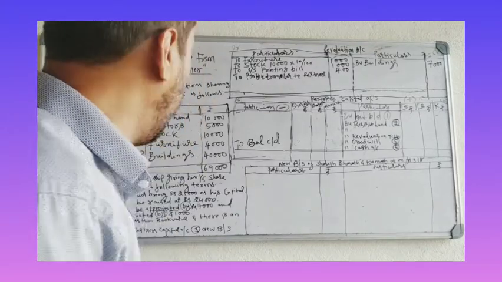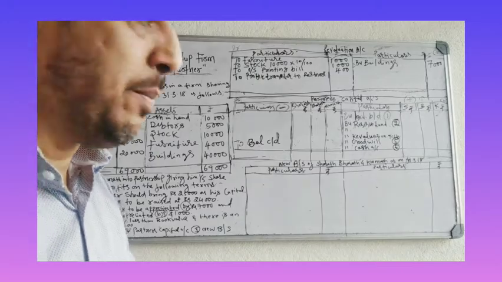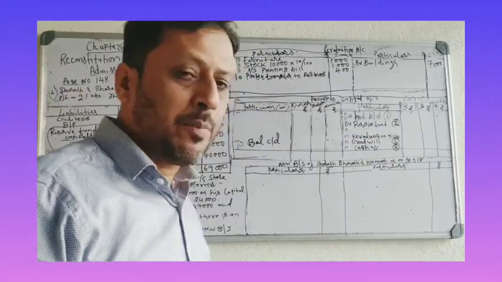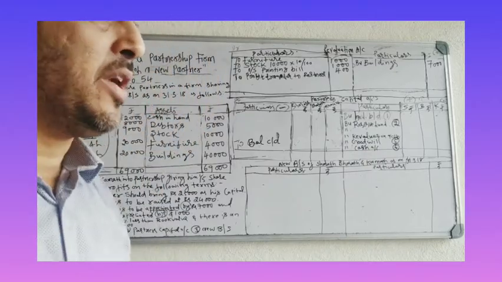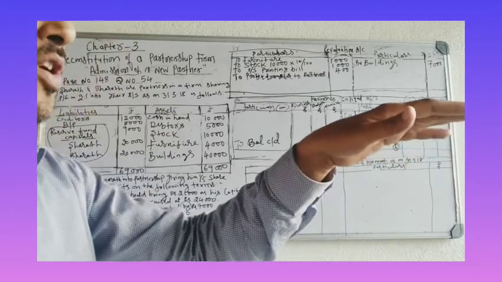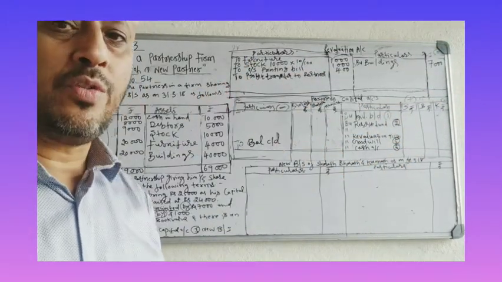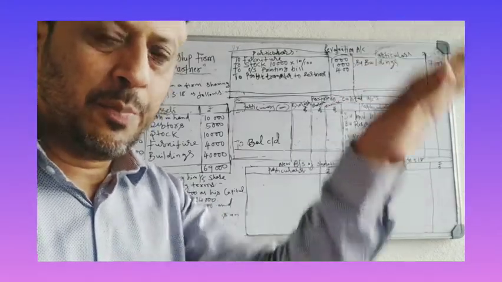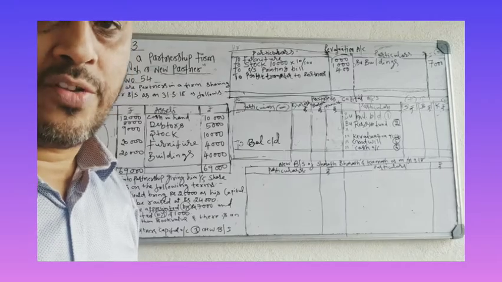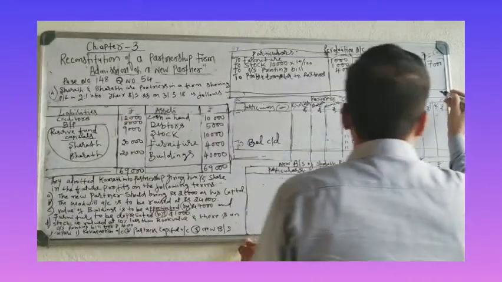Okay, these are the entries. Once again, first adjustment: new partner brings 25,000 rupees capital, partners' capital account. Second adjustment: goodwill raised, partners' capital account. Third adjustment: value of building appreciated by 7,000, income, credit side. Value of furniture depreciated by 1,000, loss, debit side. Stock is valued 10% less, means depreciation, loss, debit side. Outstanding printing bill is an expense, debit side. Okay, credit side is 7,000.